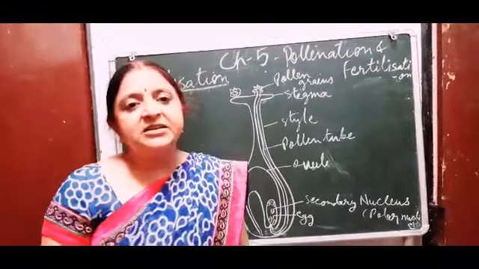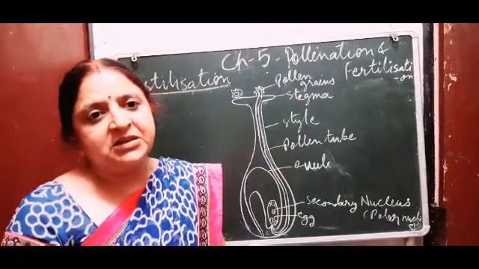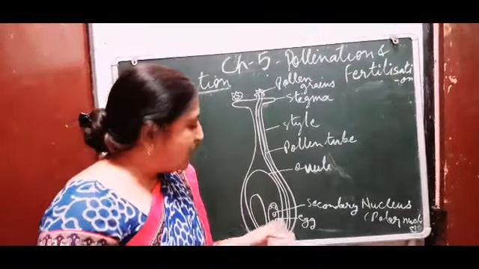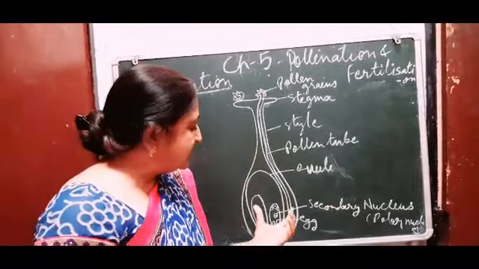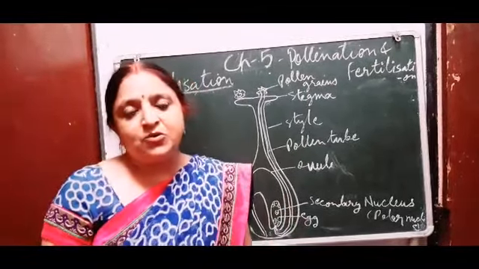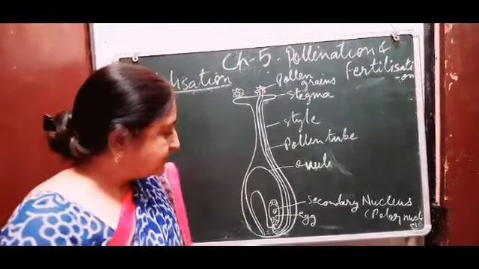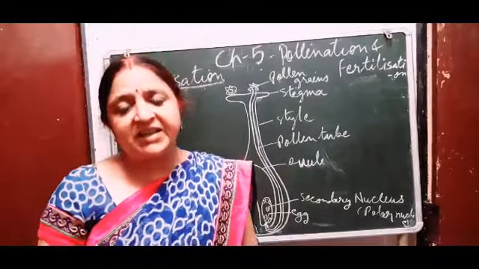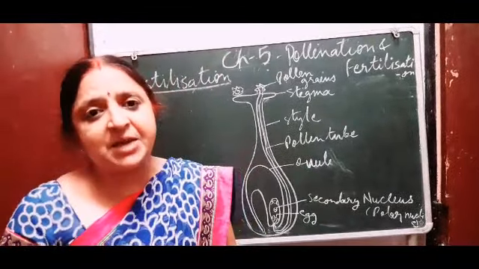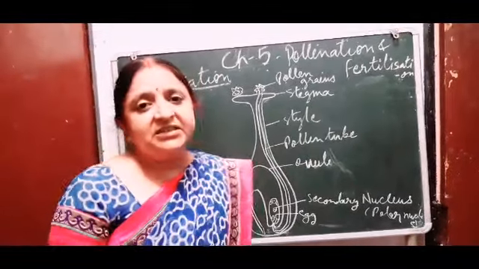The endosperm is the nutritive part of the seed, and it nourishes the zygote or growing embryo. In this way, fertilization takes place in the flower.